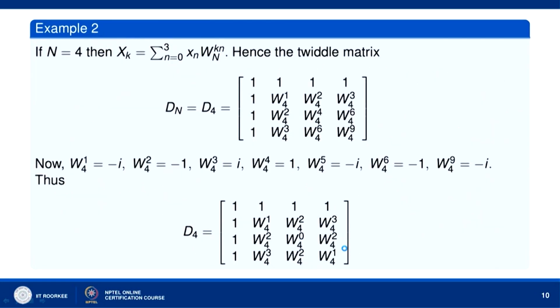Now, let us consider a 4-point DFT. When you consider a 4-point DFT, that is N equal to 4, Xk will be sigma n equal to 0 to 3 xn W^(kn). Okay. Twiddle matrix will be what? Again, let me write the twiddle matrix for N equal to 4. Okay. So,